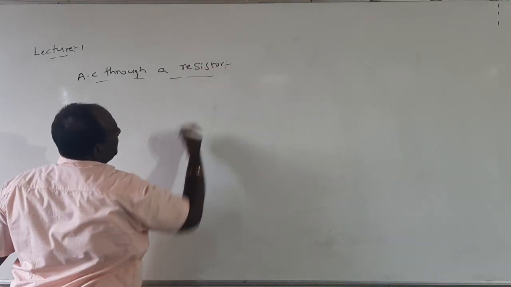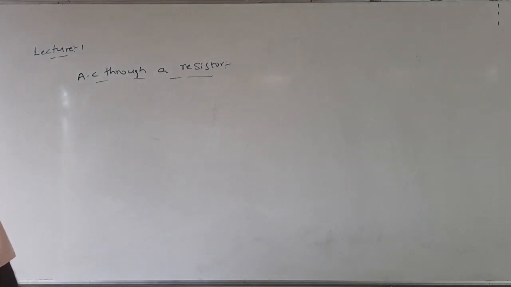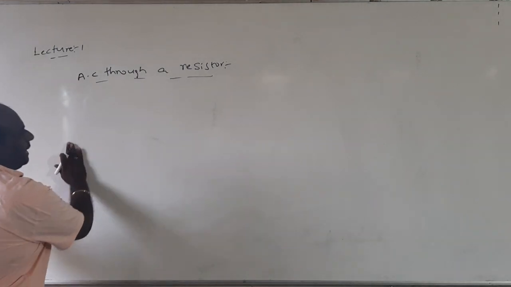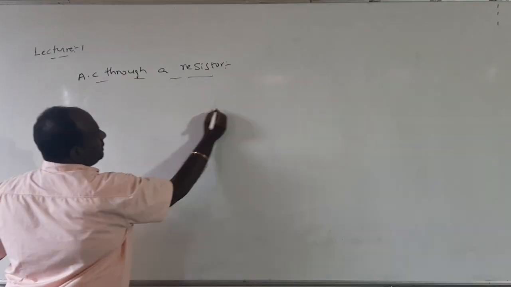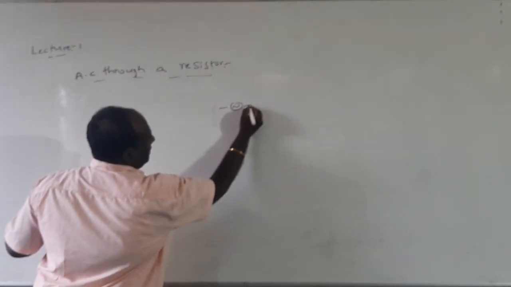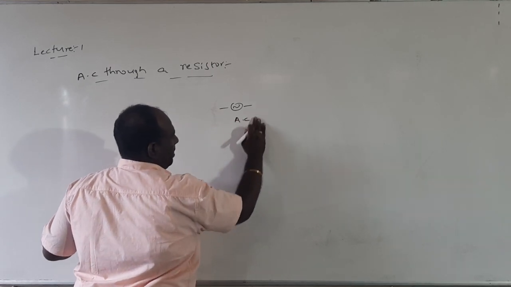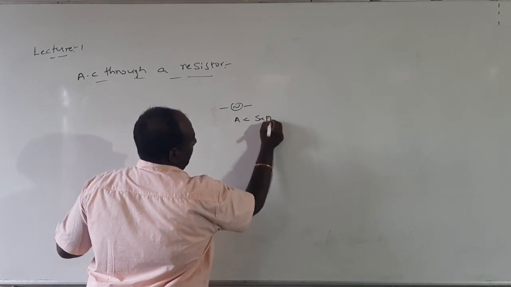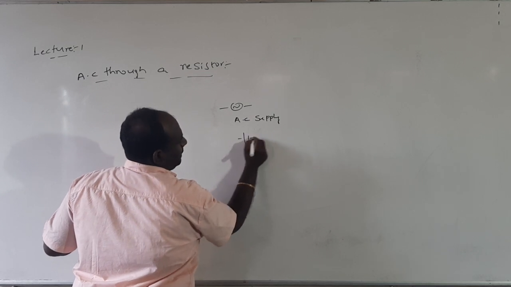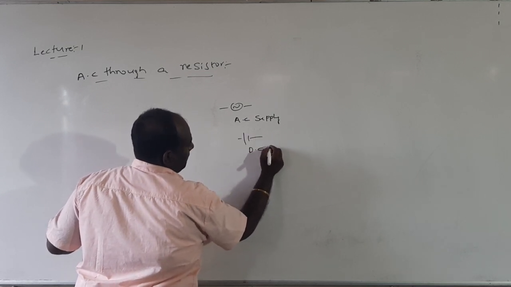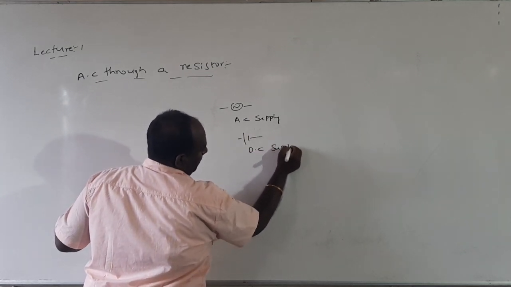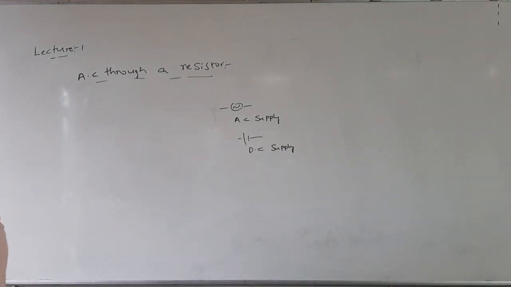We will have AC through a resistor, AC through a capacitor, AC through an inductor, and AC through an LCR circuit. We will discuss in detail. Sir, this is an AC source. AC source is represented by this symbol. This is AC supply. This is DC supply symbol. So these are the symbols.